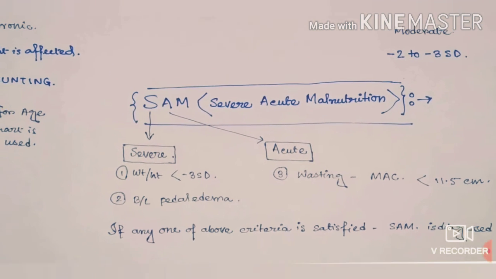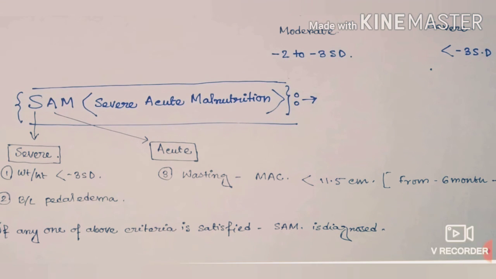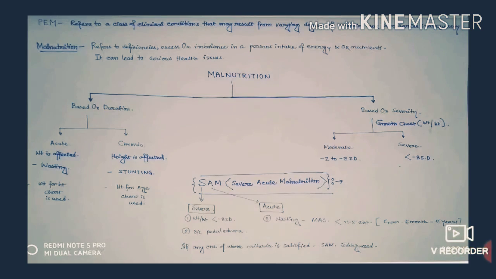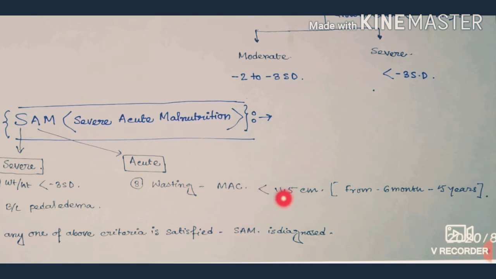So, in acute malnutrition there is wasting, and we measure wasting in terms of mid upper arm circumference. If the mid upper arm circumference is below 11.5 centimeter, we say that there is presence of wasting. Now, the mid upper arm circumference can be measured after 6 months, and it is applicable from 6 months to 5 years to diagnose severe acute malnutrition.